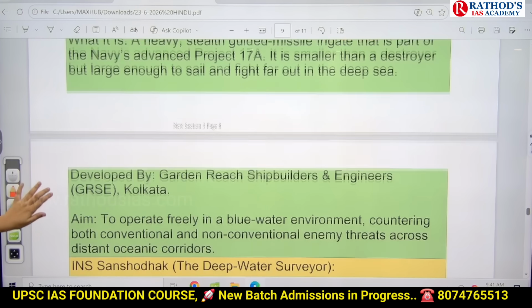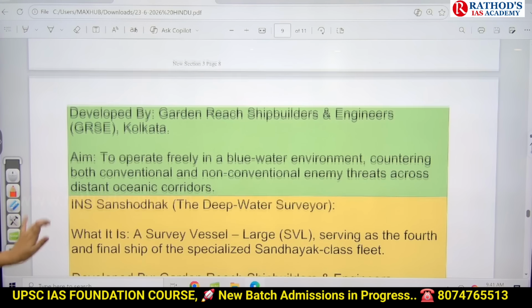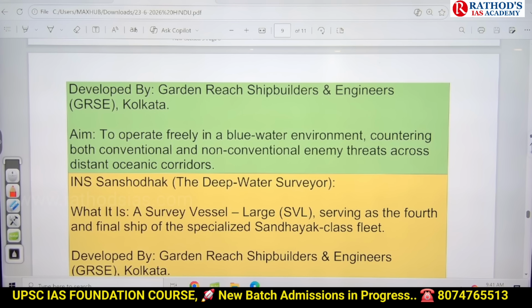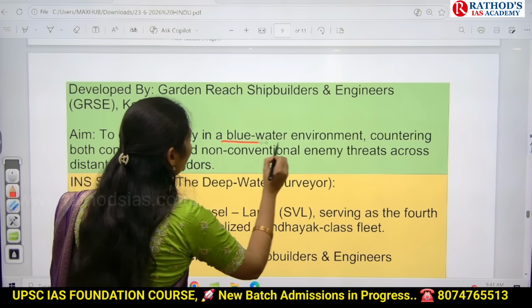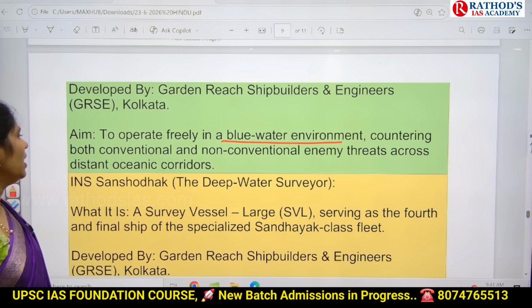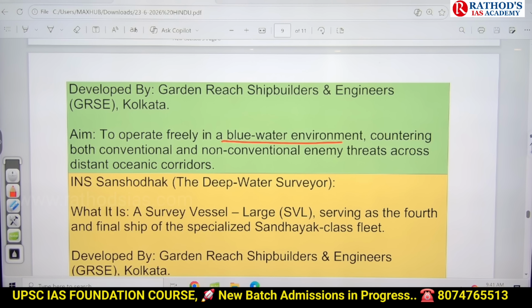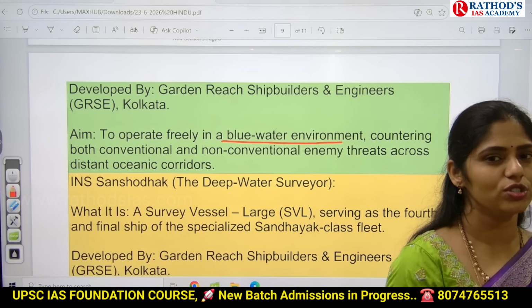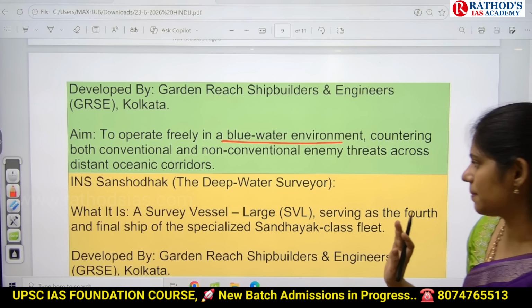And next, who developed this? It is developed by Garden Reach Shipbuilders and Engineers. And what is the important aim? To operate freely in a blue water environment, and to protect our coast, especially from conventional and non-conventional enemy threats. As you know, we have different threats from Pakistan as well as China. So if we want to protect our coastline, we need this kind of frigates.